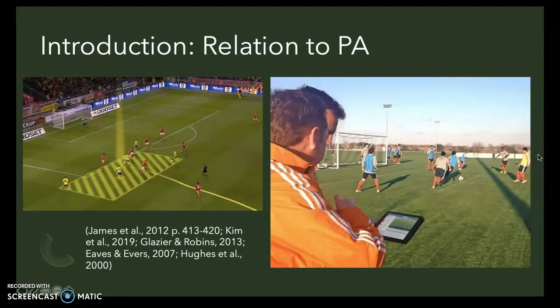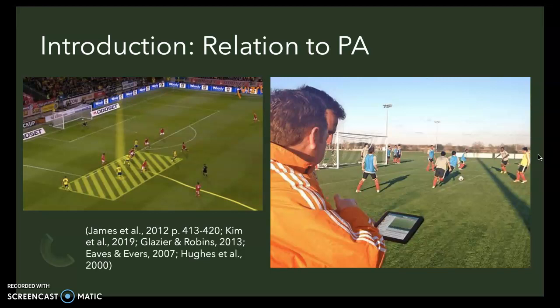Translating this problem into performance analysis, I was investigating defensive perturbations and their outcomes. James et al. 2012 states that they are incidents that change a system state from stable to an unstable situation or vice versa. My focus will be on the unstable state where the ball has been lost. This state is seen as unstable as the opponents have a distinct advantage over the defending team, James et al. 2012. Furthering this, the use of dynamical systems theory will be used as it looks towards how a game changes between unstable and stable states after perturbations occur, Kim et al.